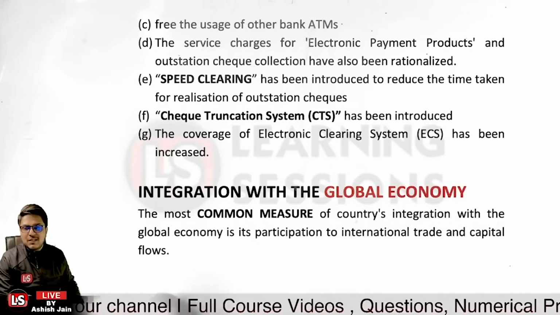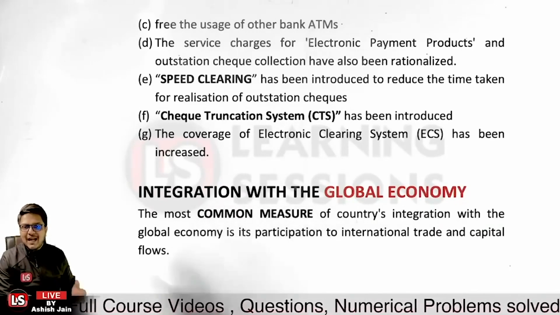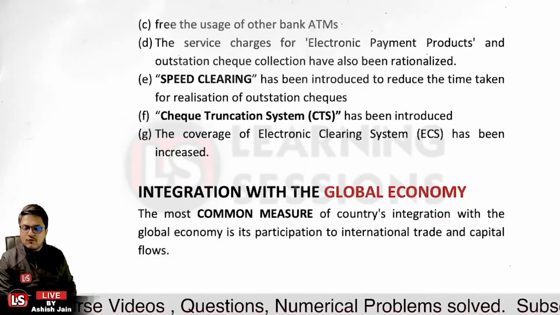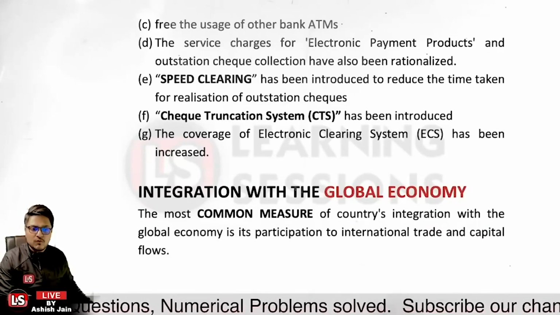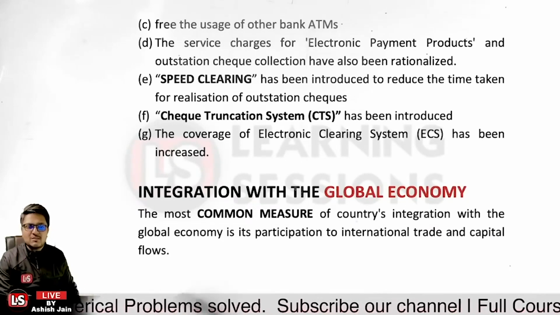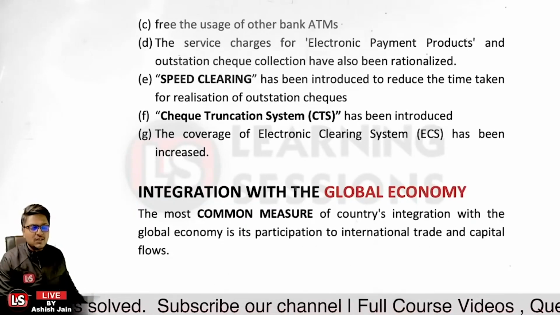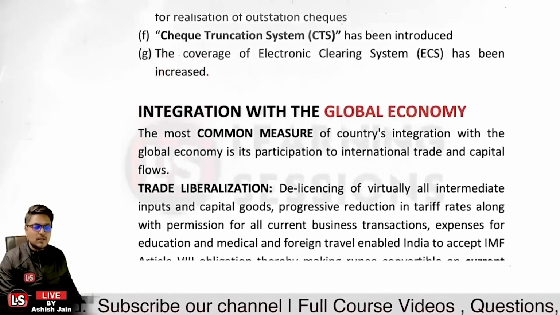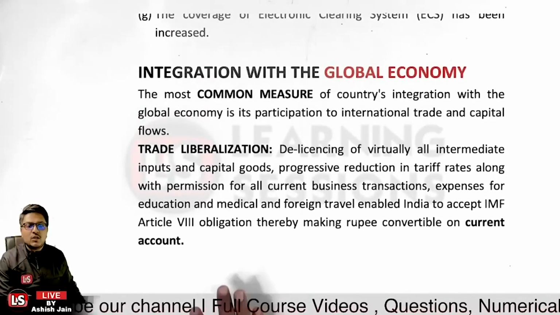If there is a major outflow, it means you are importing more, and if there is a major inflow of cash, we can say there are major exports. So the common measures of a country's integration with the global economy are participation in international trade and capital flows. Let us have a look at it. First of all, it is related to trade liberalization.